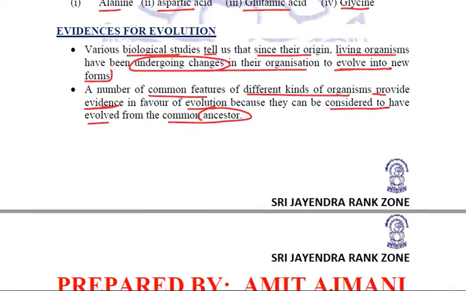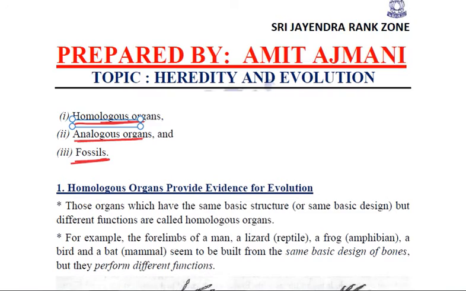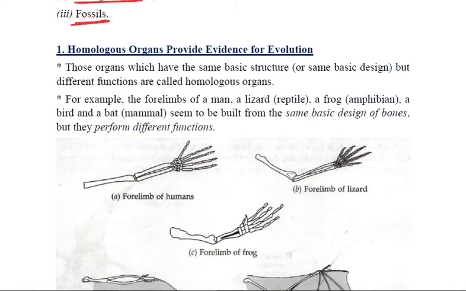Now, what are these evidences for evolution? These are the various evidences: homologous organs, analogous organs, and fossils. Let us study them individually one by one, talking about the homologous organs first. First of all, what exactly are homologous organs? Those organs which have the same basic body design, same basic structure, but different functions are called homologous organs.